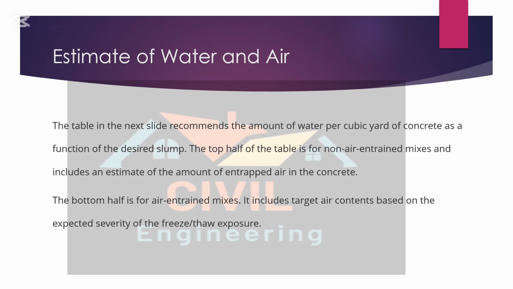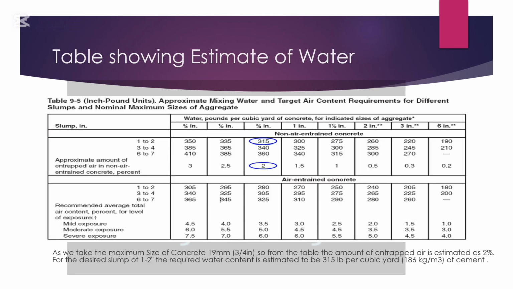It includes target air contents based on the expected severity of the freeze exposure. As we take the maximum size of concrete 19 mm, that is 3/4 inches, from the table, the amount of entrapped air is estimated as 2%. For the desired slump of 1 to 2 inch, the required water content is estimated as 315 pound per cubic yard, that is 186 kg per cubic meter of cement.